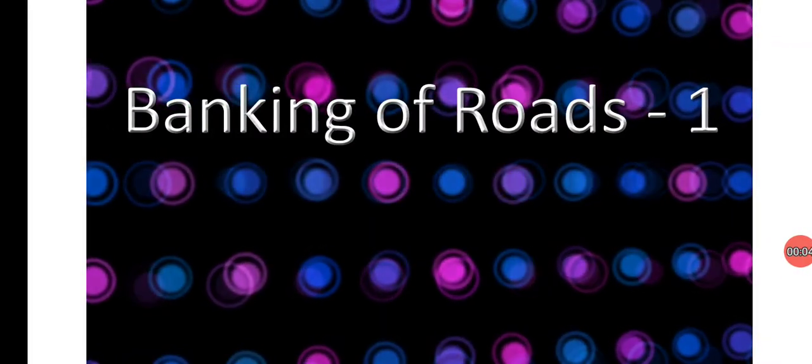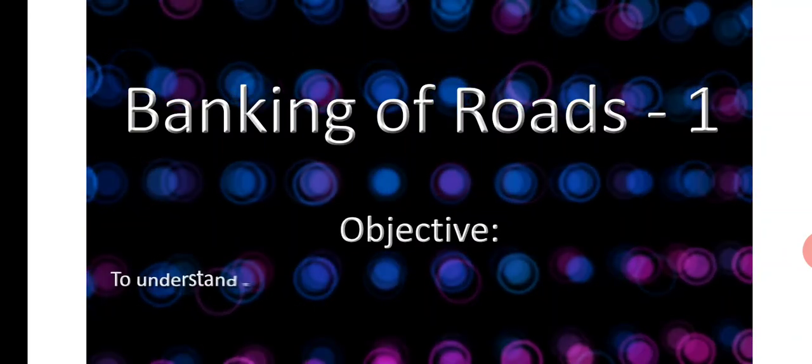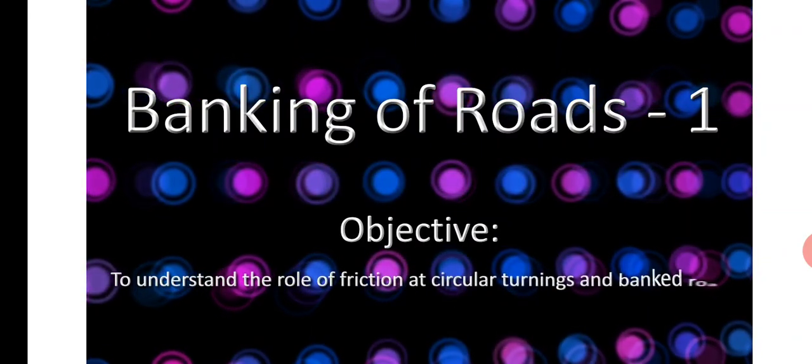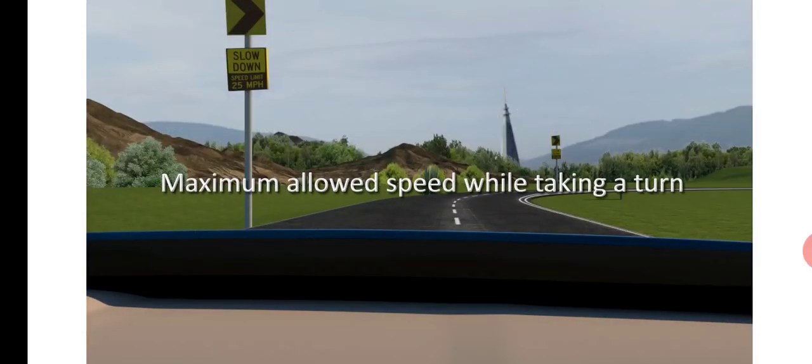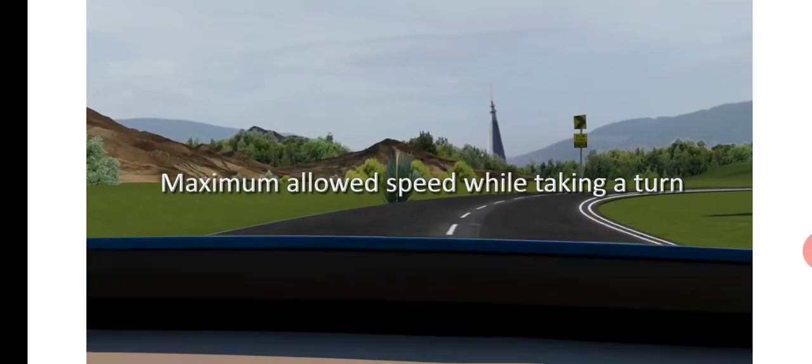Dear students, let us see Banking of Roads Part 1. Objectives: to understand the role of friction at circular turnings and banked roads, and the maximum allowed speed while taking a turn.